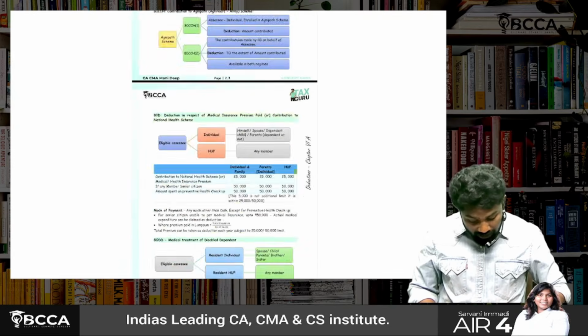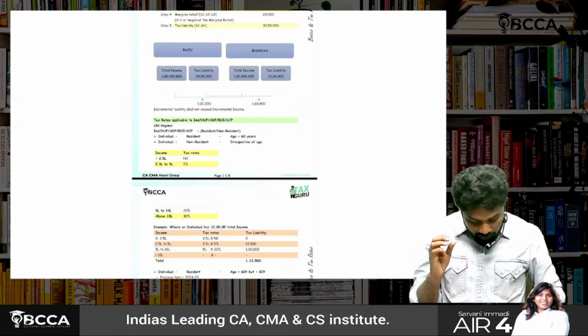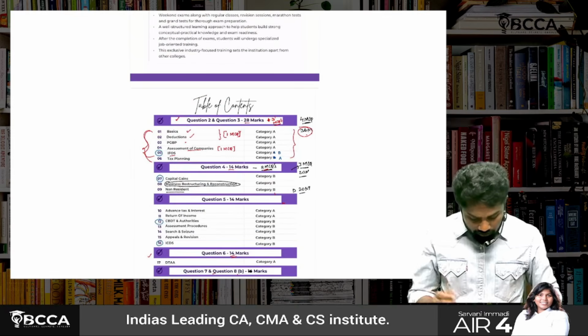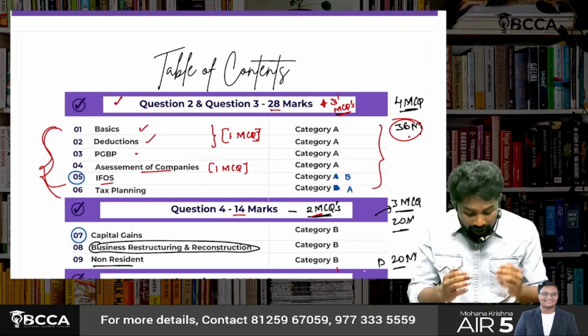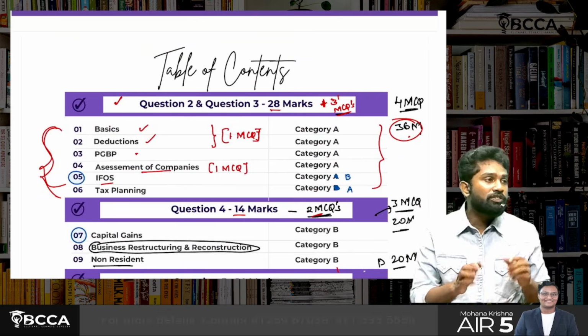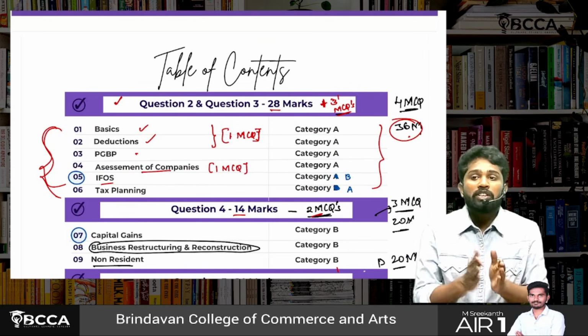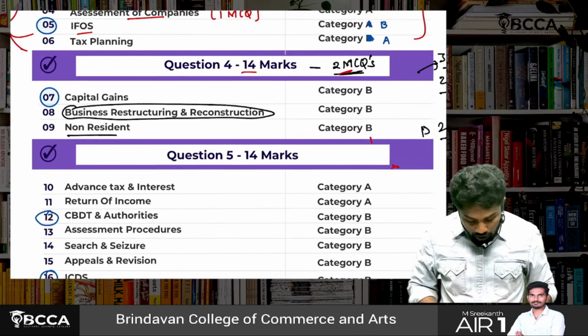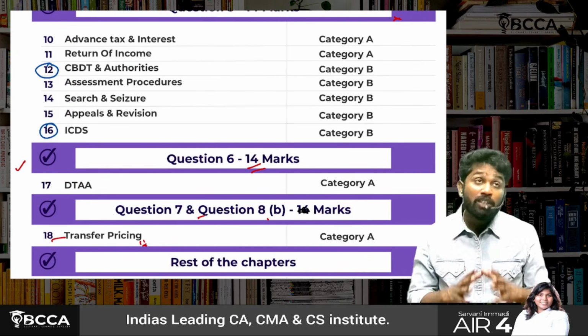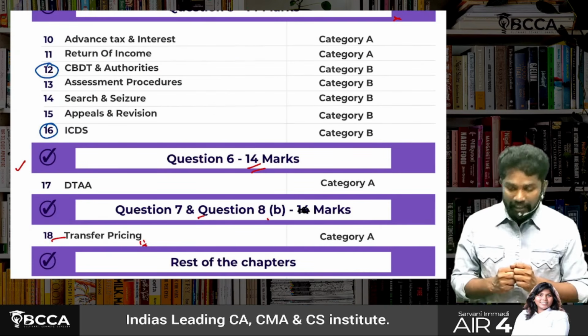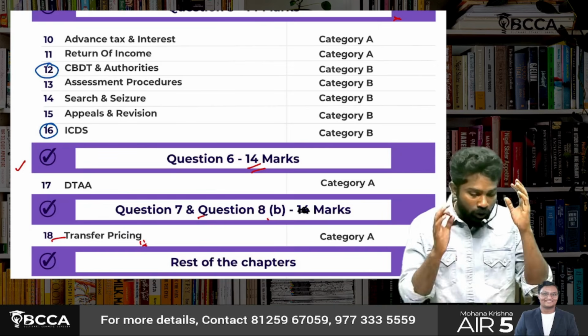For easy identification, sir, this first set of chapters, for our easy reference, question number 2, 3 are called section A. Section A will be referred with one kind of color of template so that you could easily identify them. Then question number 4, 14 marks, again a different template. Question number 5, 6. So a beautifully crafted material, sir, which is on point for the exams.